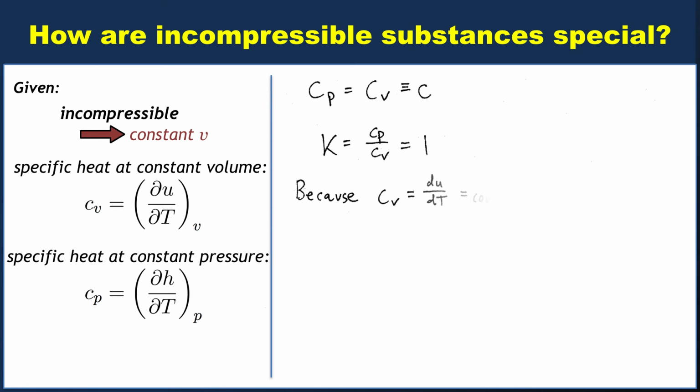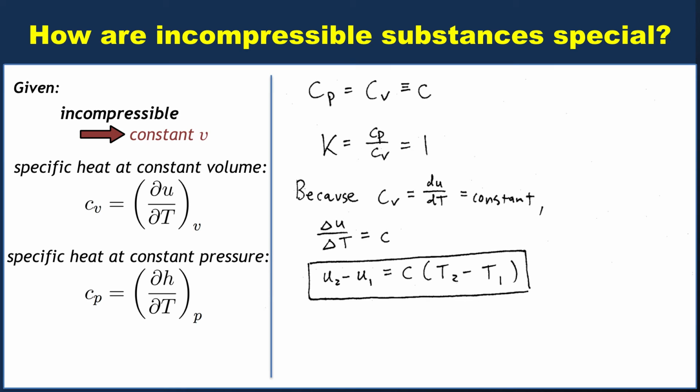And because we know that Cv equals dU/dT is constant, and because the derivative is constant, we can rewrite dU/dT as the ratio of differences, delta U over delta T. So that still has to equal C, our generic specific heat. Okay, let's expand out those two deltas. Well, it becomes U2 minus U1 equals C times (T2 minus T1). That's a very useful shortcut that we can use.